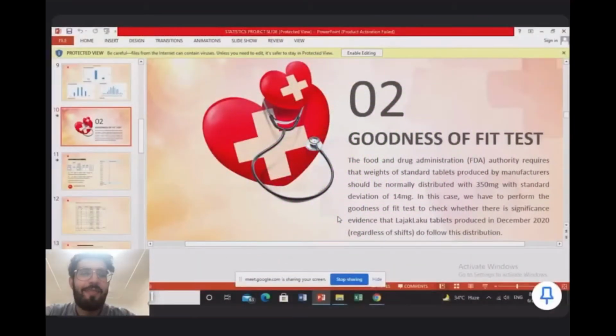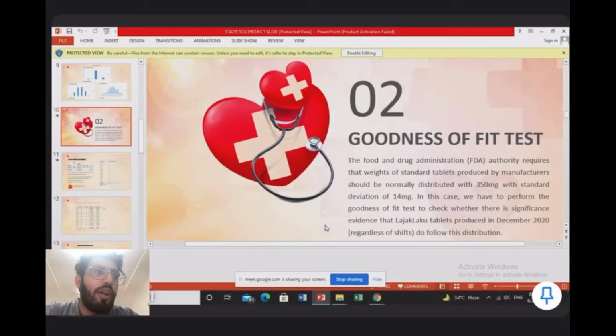My name is Amr Amin Hamad, and I'm going to talk about the goodness of fit test. So, the Food and Drug Administration (FDA) requires the weight of the standard tablets produced by manufacturers to be normally distributed with a mean of 350 mg and a standard deviation of 14 mg.